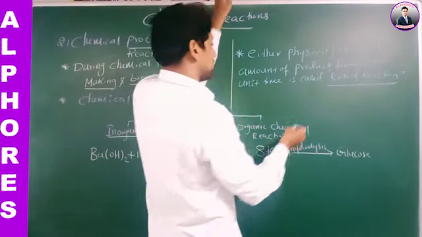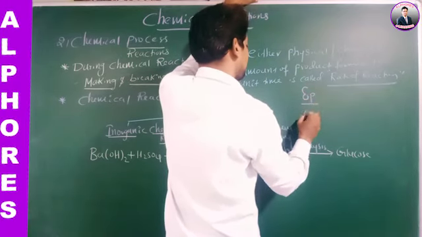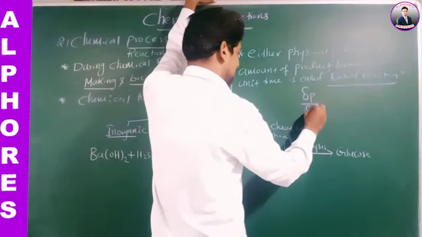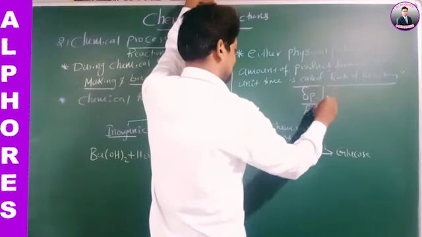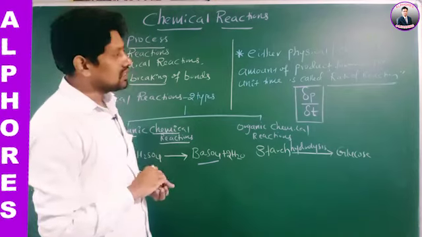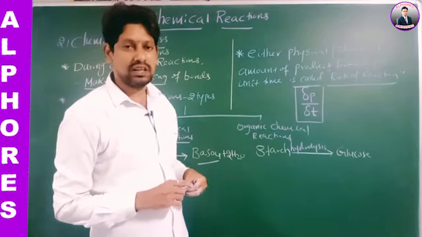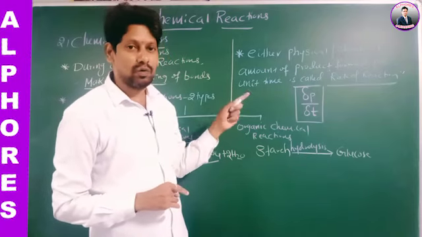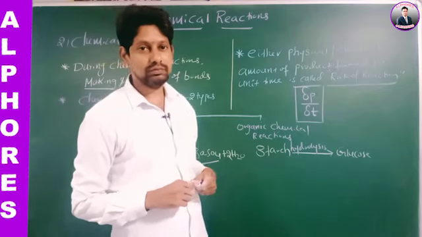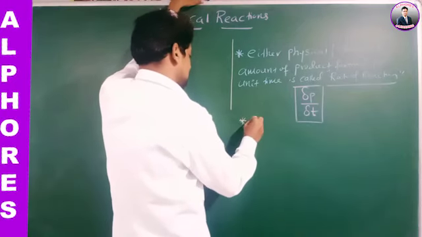How can we represent this rate of reaction? Amount of product formed per unit time. This is called rate of reaction. This rate of reaction is influenced by temperature. Rate of reaction is influenced by what? Temperature.